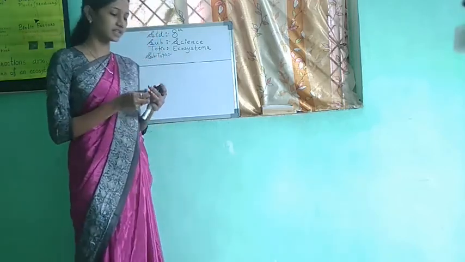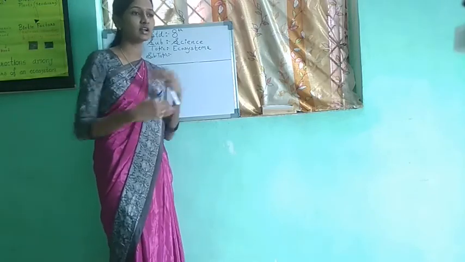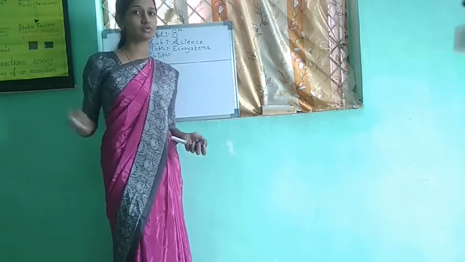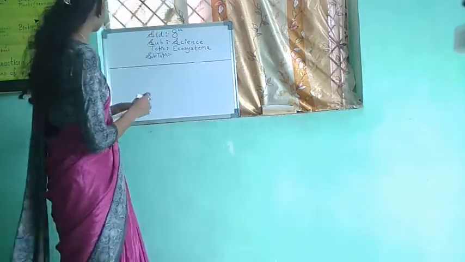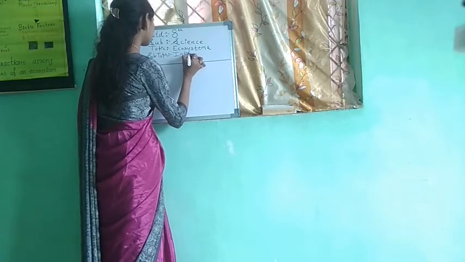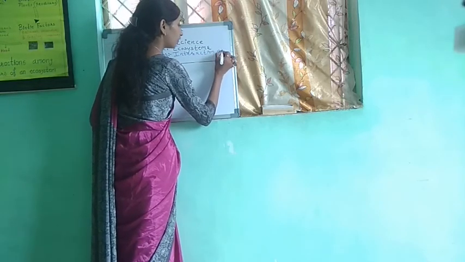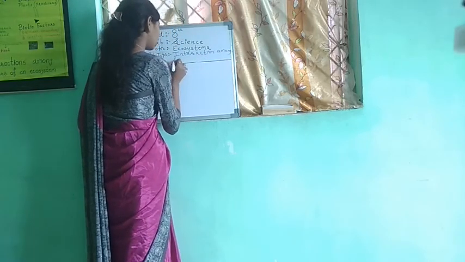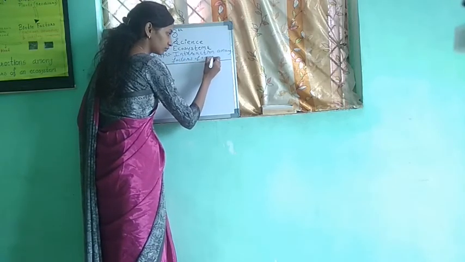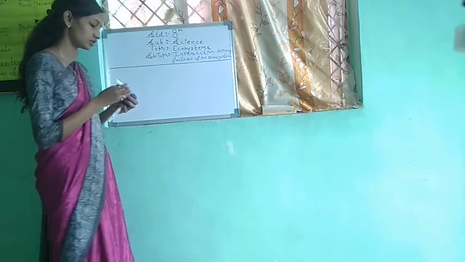So now, to study this in depth, how these abiotic factors and biotic factors are interlinked to each other and how this cycle continues, we will see the interaction among factors of an ecosystem.